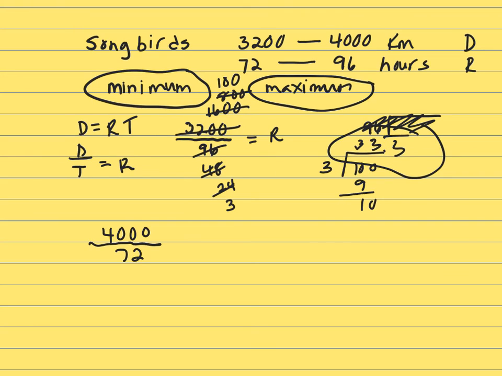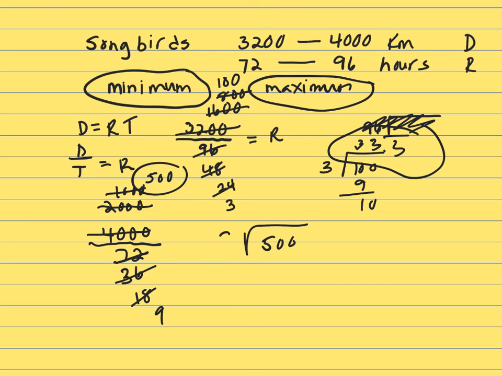So before I do long division, let's cancel some common factors. 2 will go into 72 36 times. 2 into 4,000 is 2,000. 2 into 2,000 is 1,000. 2 into 36 is 18. 2 into 1,000 is 500. 2 into 18 is 9. So I've got 500 divided by 9.